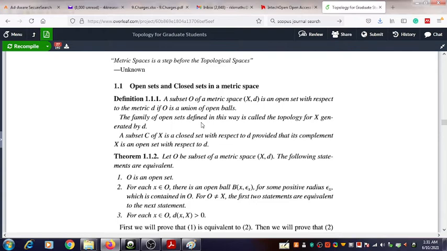So the concept of closed set is defined related to the open set. After understanding the meaning of an open set, we can understand the concept of a closed set.